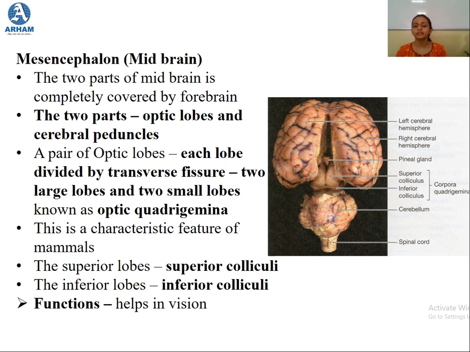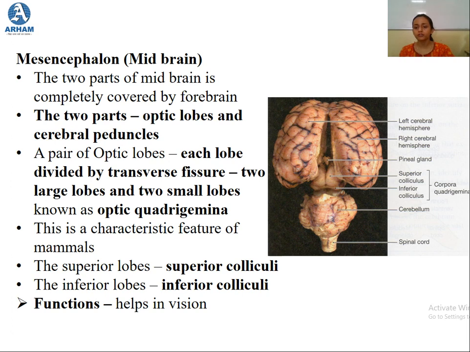So the midbrain is a small structure of the brain. The 2 parts of mesencephalon, or the midbrain, are optic lobes and cerebral peduncle. Now we will study both of these structures in detail. The first one is the optic lobe. There is a pair of optic lobes. If you see in this picture, this is one lobe and this is one lobe, and further each lobe is divided into 2 more lobes, so that is how it becomes 4 lobes.